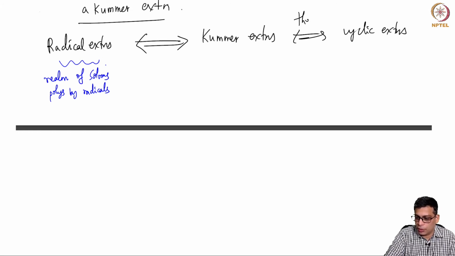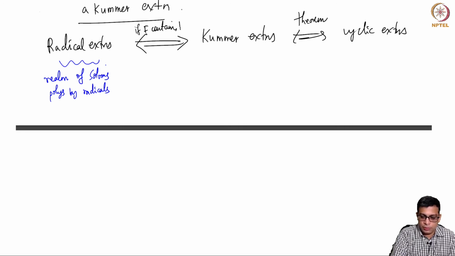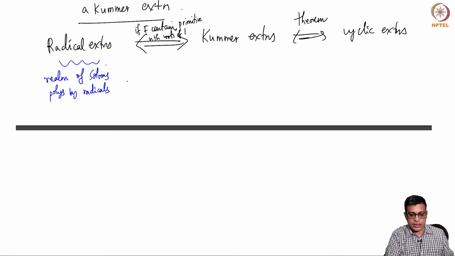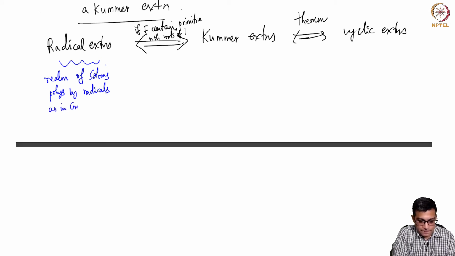So this is our theorem today, and this is if F contains primitive nth roots. So this is not in general true, but this is in the realm of solving polynomials by radicals as in Galois's time.